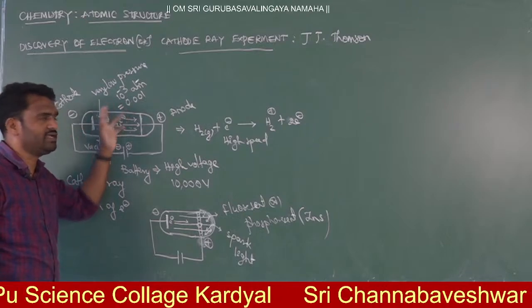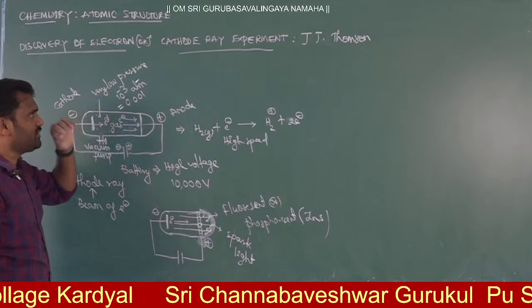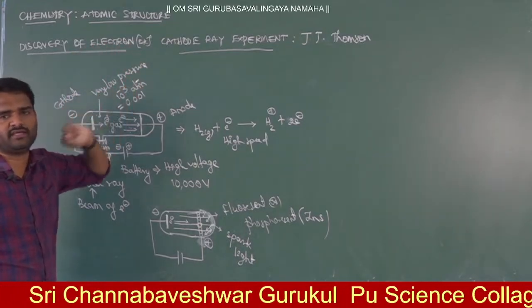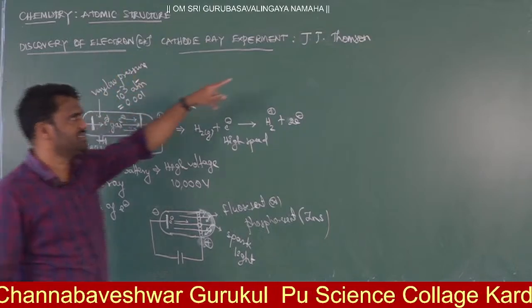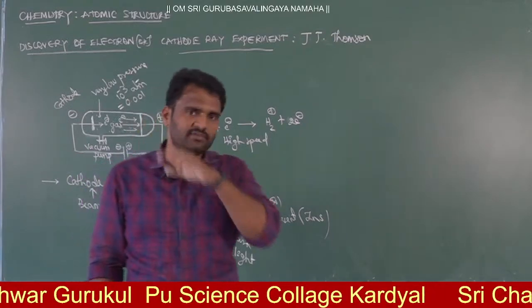This is the cathode ray experiment. Let me explain once again. From the cathode ray experiment, you can explain that in every matter there are negative particles. J.J. Thomson did not give them the name electron. The name electron was given by Stoney.